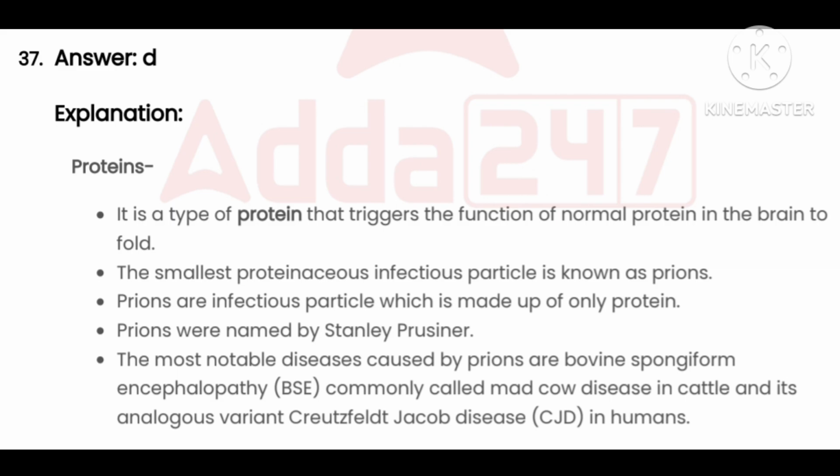Prions are infectious particles which are made up of only proteins. Prions were named by Stanley Prusiner. The most notable diseases caused by prions are BSE, that means bovine spongiform encephalopathy, commonly called mad cow disease in cattle, and its analogous variant Creutzfeldt-Jakob disease, CJD, in humans.